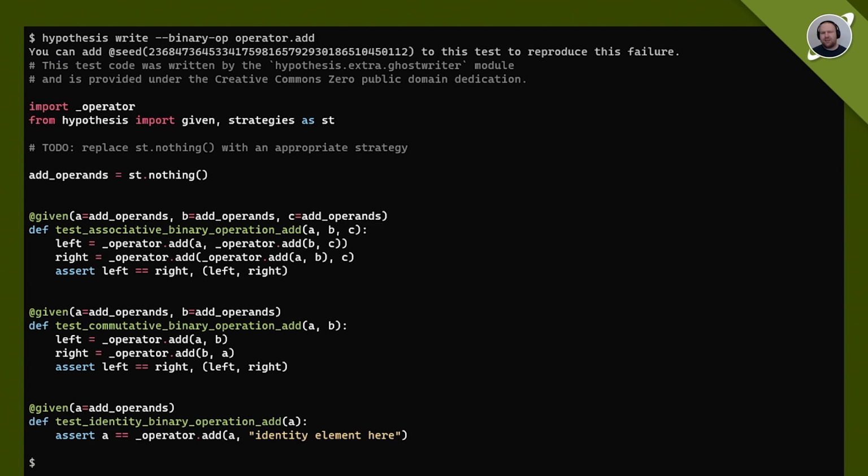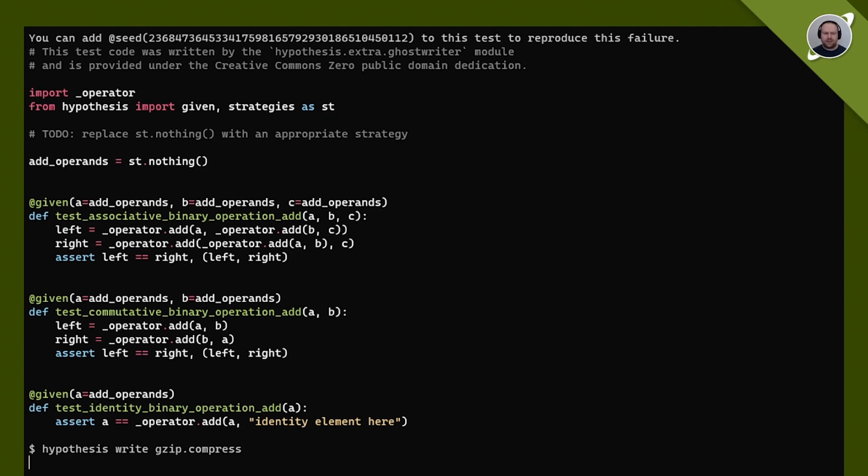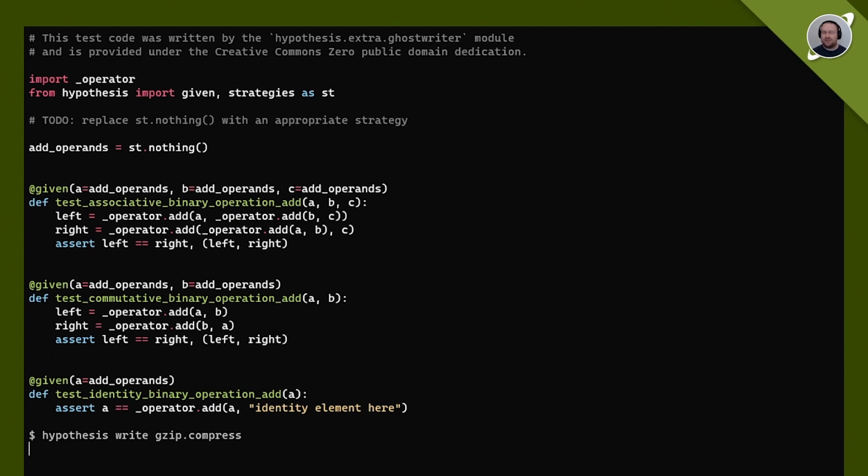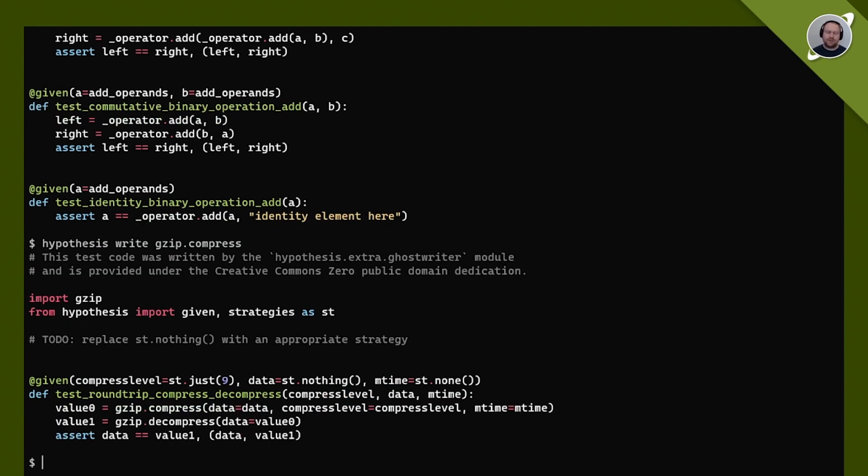The classic properties also work too, so if you have commutative or associative properties, you can write tests for those. I'll admit though, these don't tend to come up as often as what we call round-trip properties, which just about everyone has. If you save data and then load it, and you want the original data back, you can write a test like this that asserts that if you compress the data and then decompress it, or save it and load it, you should get exactly the same data you started with back.